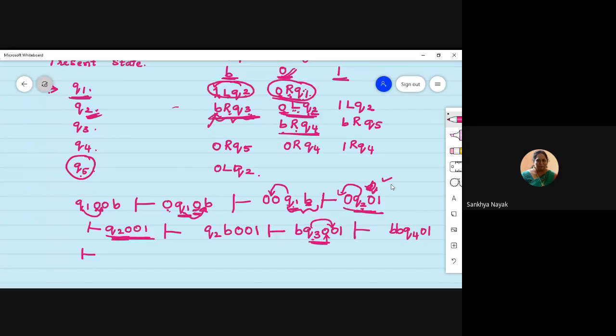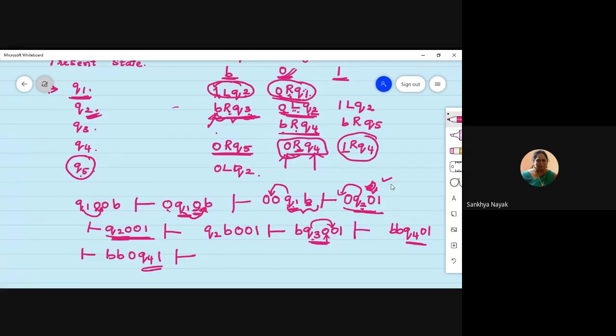So next what will you see? Q4 on 0. So if you see Q4 on 0, 0 remains 0. Q4 also remains Q4. That means you are just going to move towards right. So blank blank remains as it is. 0 remains as it is. You moved right. Okay. Next Q4 on 1.